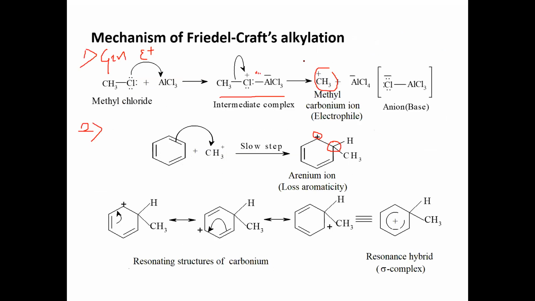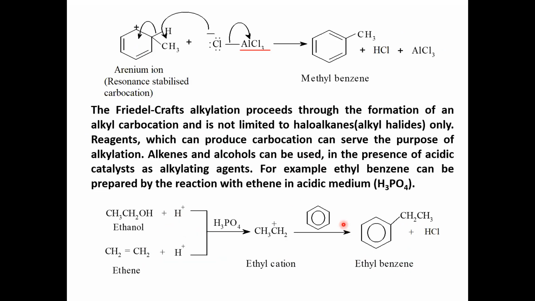The first step is generation of the electrophile. The second step is the electrophilic attack to form the arenium ion, which is stabilized by resonance. The resonance stabilized arenium ion loses a proton to form methyl benzene.